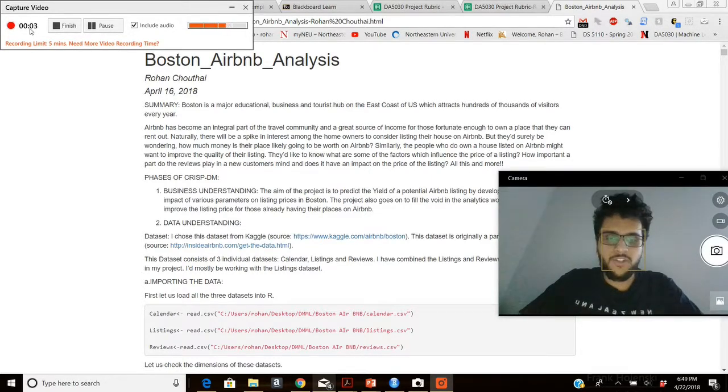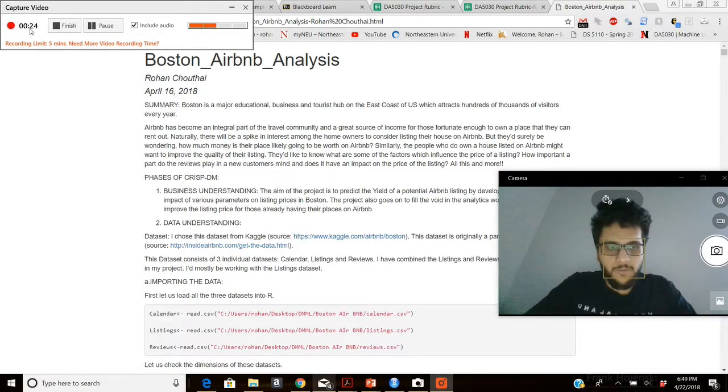I'm an engineering management graduate student at Northeastern University, and I've done a project on Boston Airbnb analysis for my introduction to data mining and machine learning course. Now, Boston, we all know, is a major educational, business and tourist hub on the east coast of the United States, which attracts lots of tourists every year.